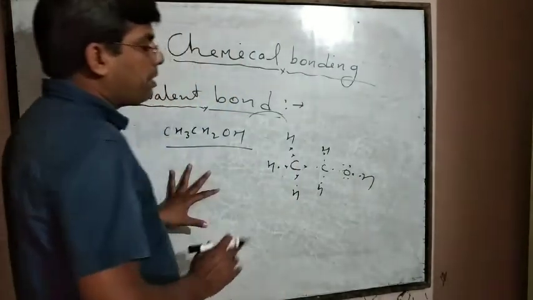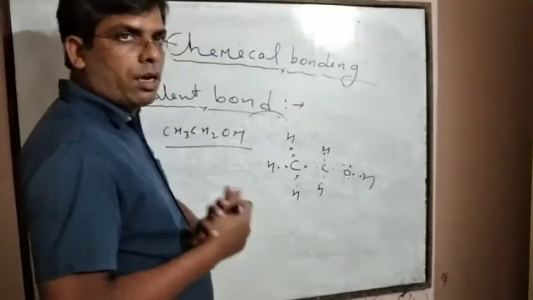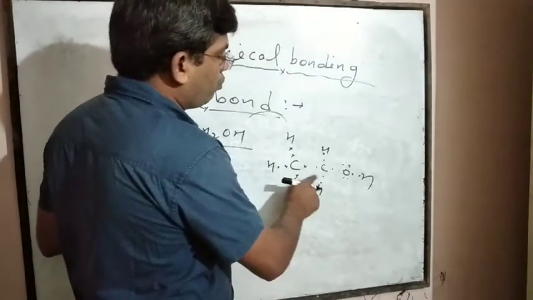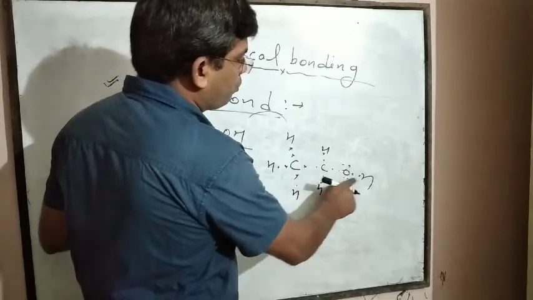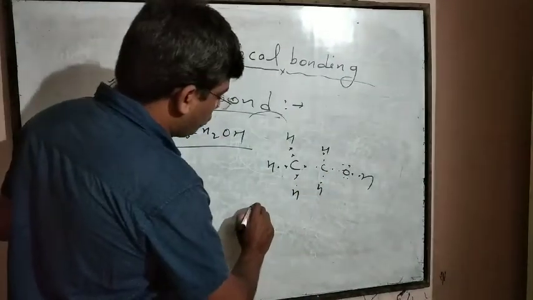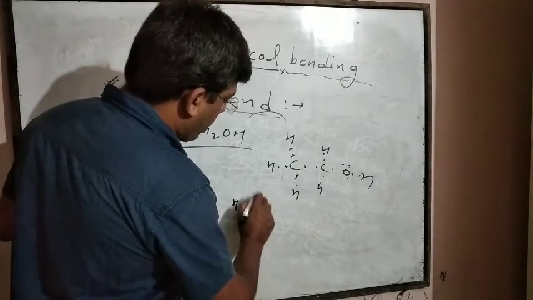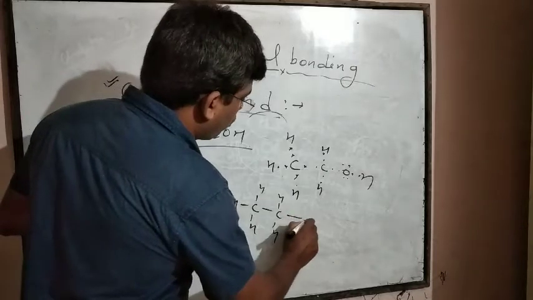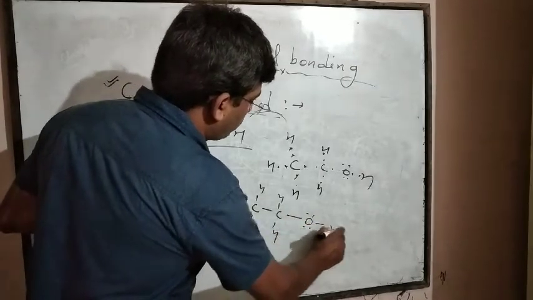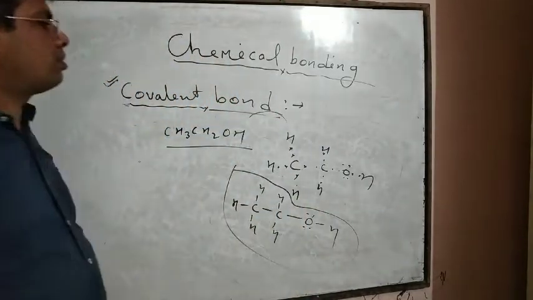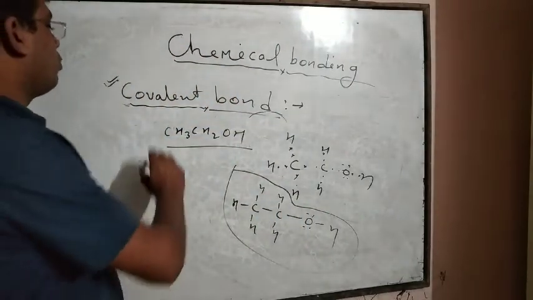Each carbon atom and oxygen completes its octet, 2, 4, 6, 8. In this way, the structural formula of CH3CH2OH is formed.